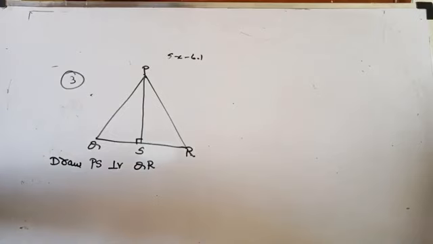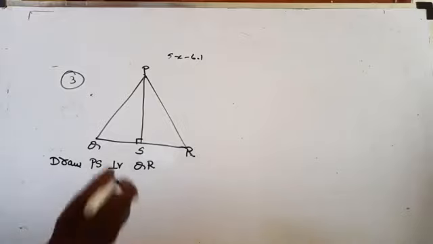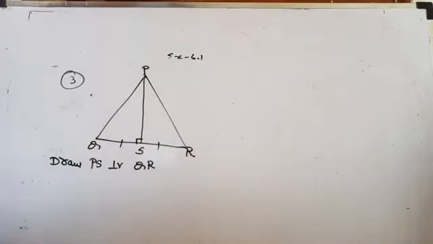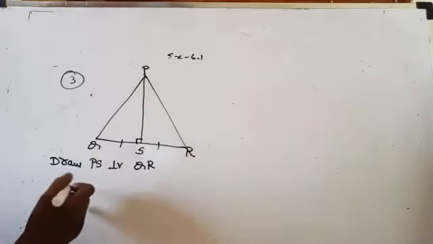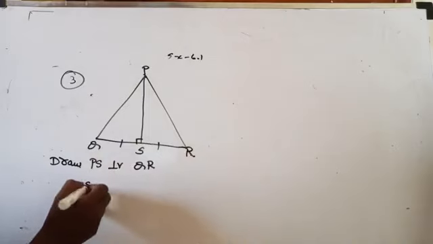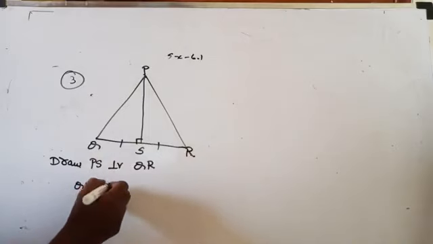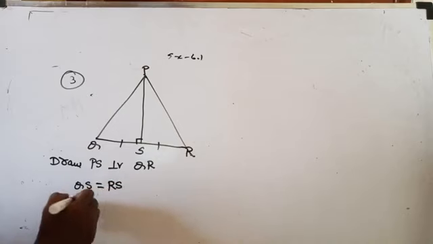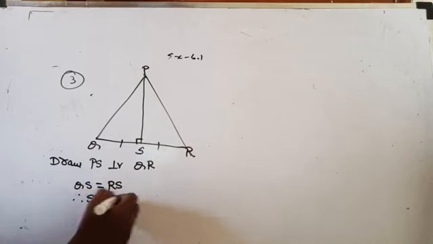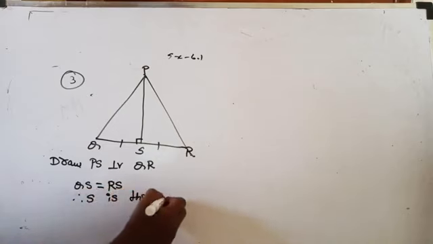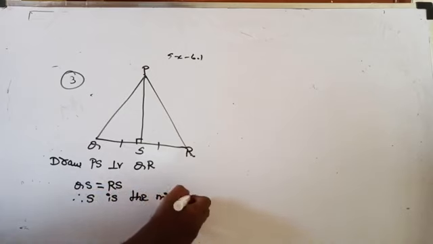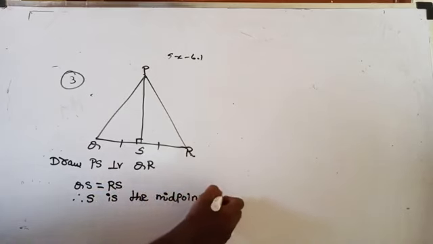Yes. Then what we can observe is that the lengths QS and RS are the same. If QS equals RS, then we can say that S is the midpoint of QR.